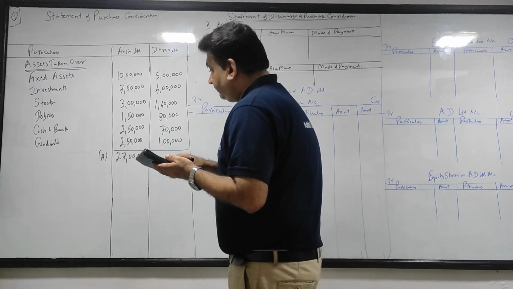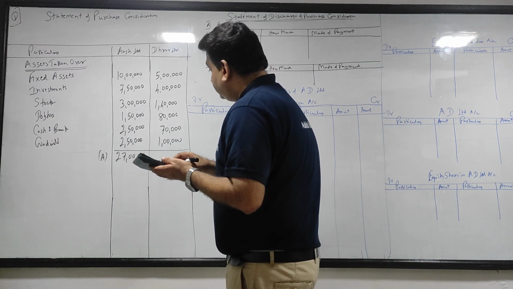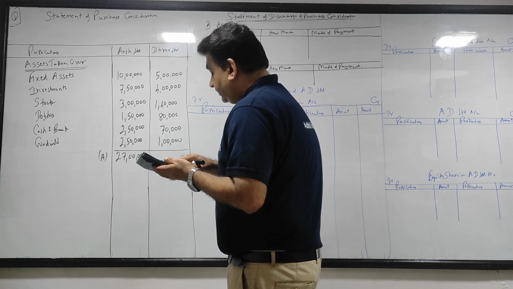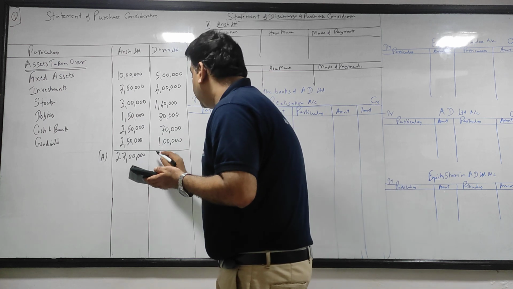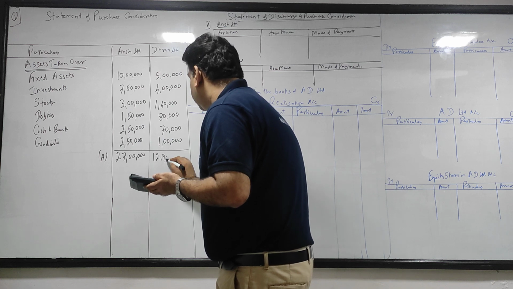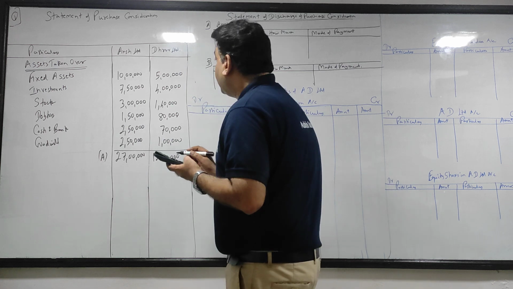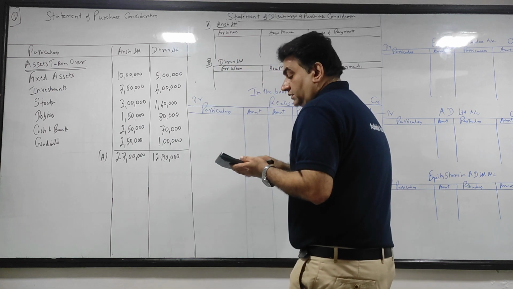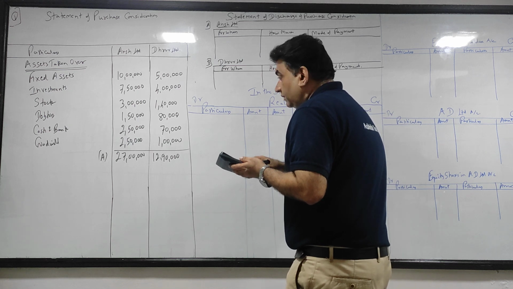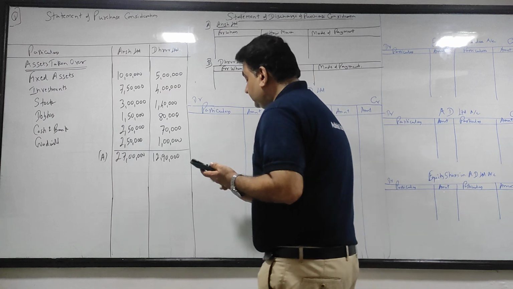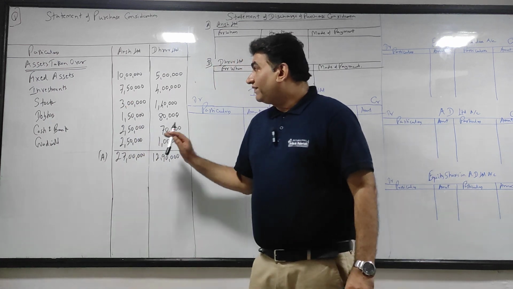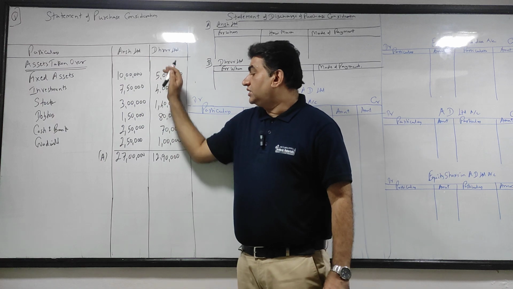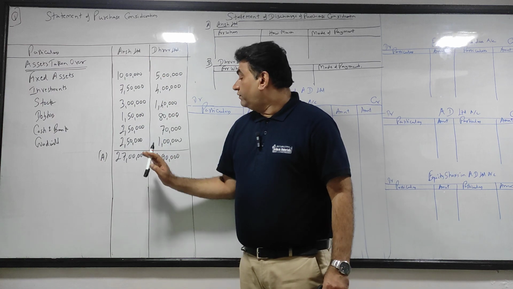Dhruv, 5 plus 4, 9, 140, 80, 70 and 1 lakh. So 12 lakh 90,000. 9 lakh plus 140 plus 80 plus 70. This is 12 lakh 90,000. So the valuation of assets, Ansh 27, Dhruv 1290.